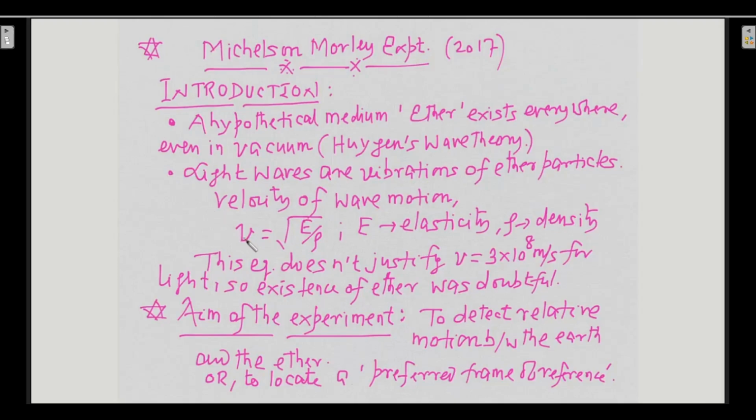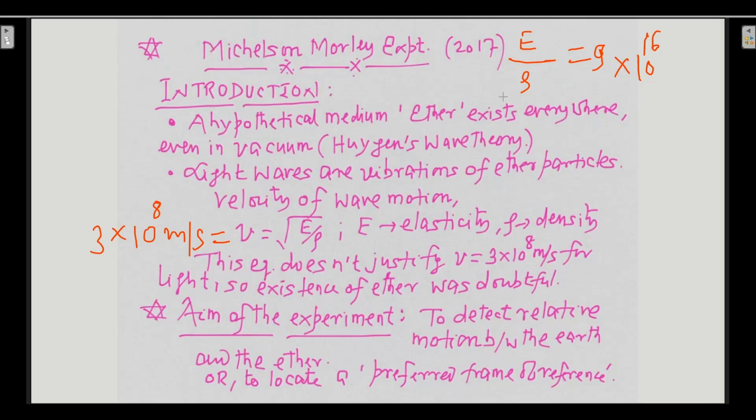Now, according to this particular equation, it was already known that the speed of light is 3 into 10 to the power 8 meter per second. That is equal to V. So E by rho should be equal to what? E by rho should be equal to 9 into 10 to the power 16. Why? Because V is equal to square root of E by rho and V is equal to 3 into 10 to the power 8, and if you take the square on both sides, E by rho will be 9 into 10 to the power 16.